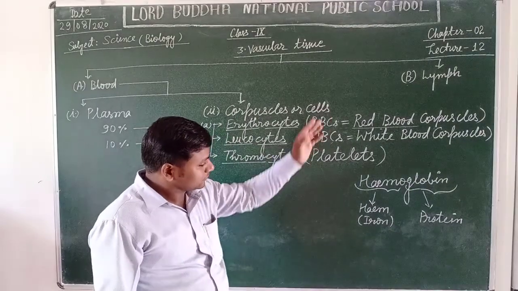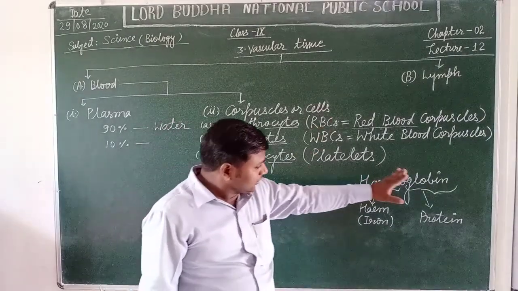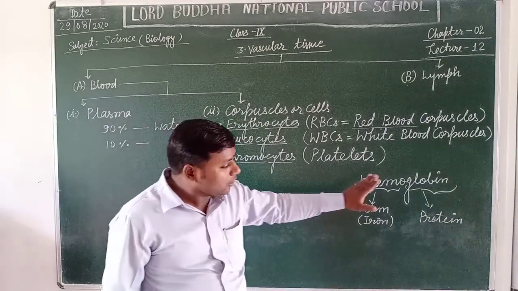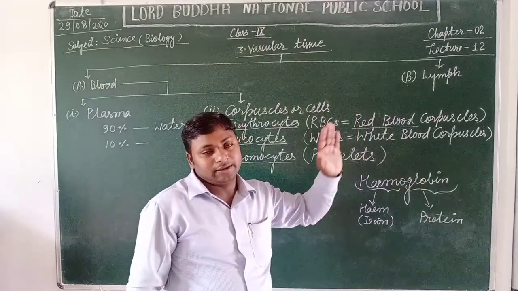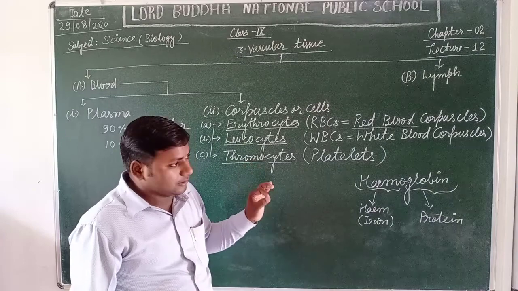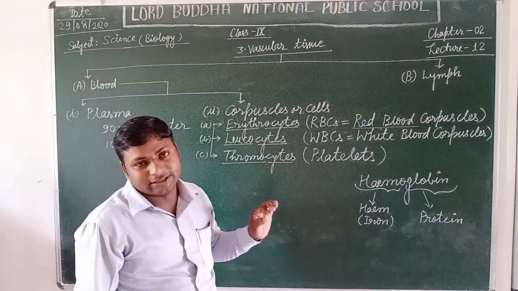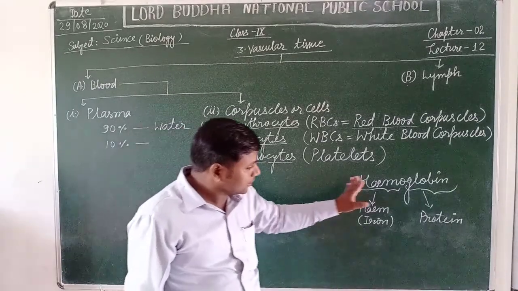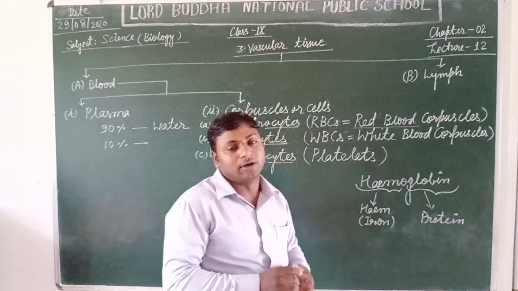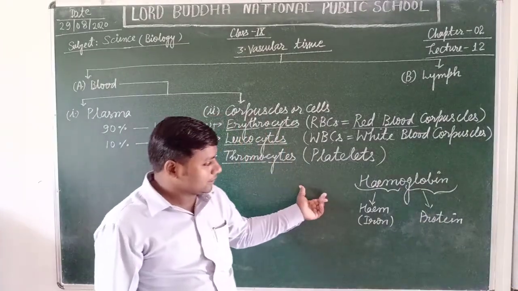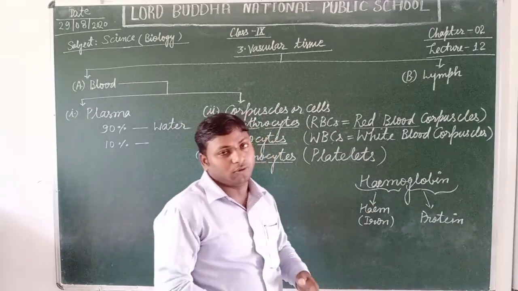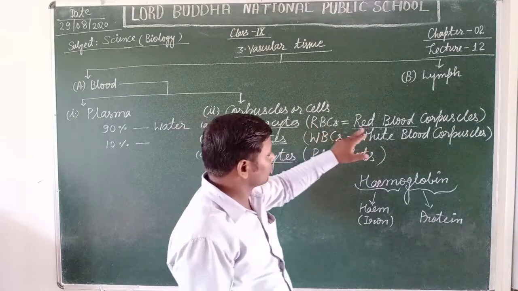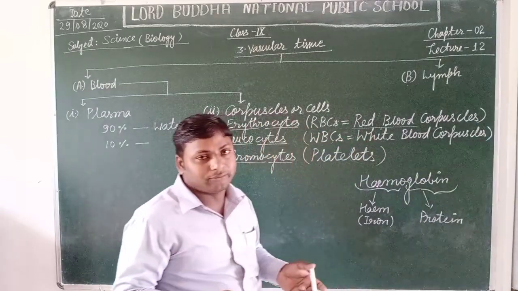The hemoglobin combined with oxygen is known as oxyhemoglobin, and it helps in the process of oxidation to get energy. Now students, the hemoglobin also combines with carbon dioxide and is known as carbaminohemoglobin. Yes students, thus RBCs play an important role in the transportation of gases.